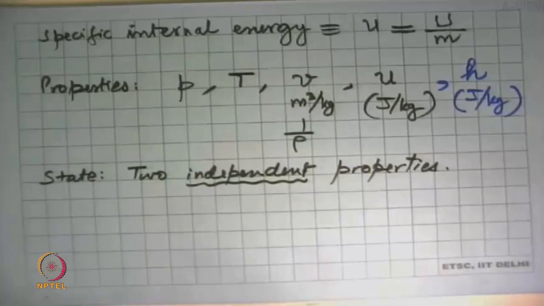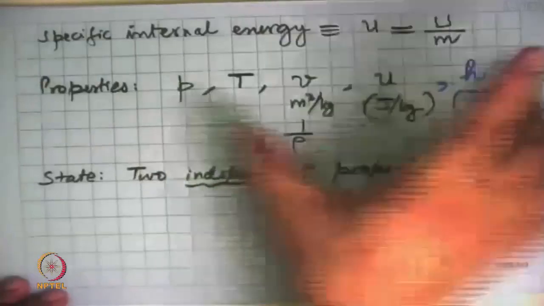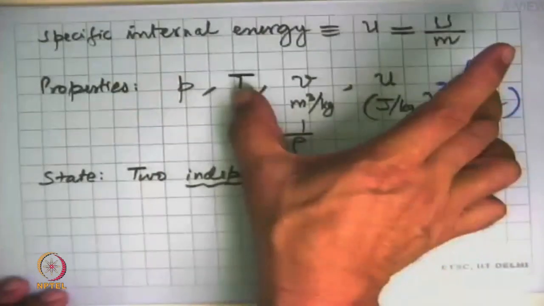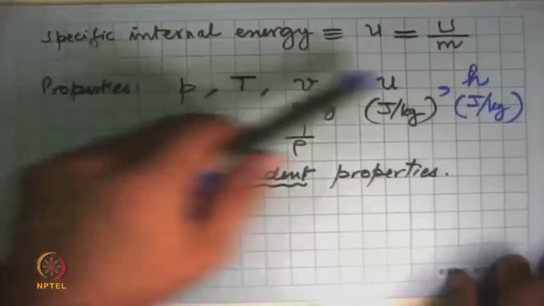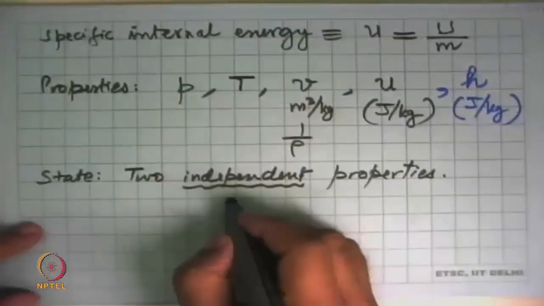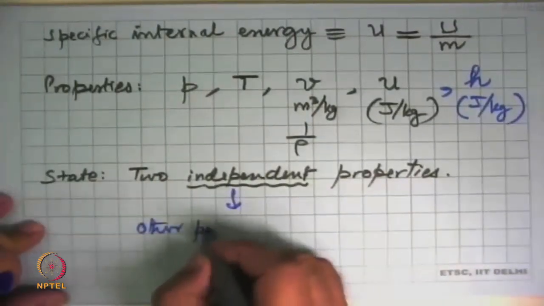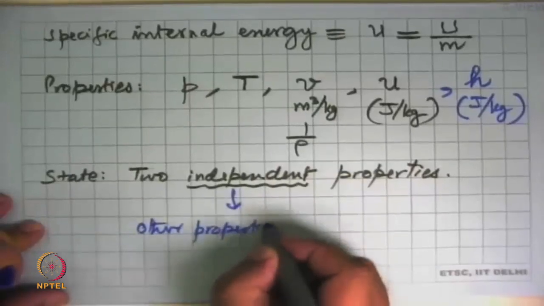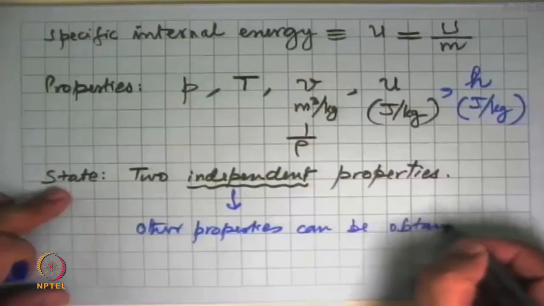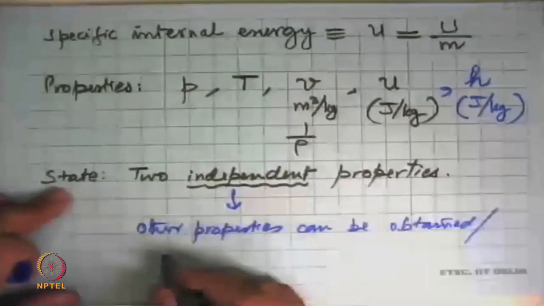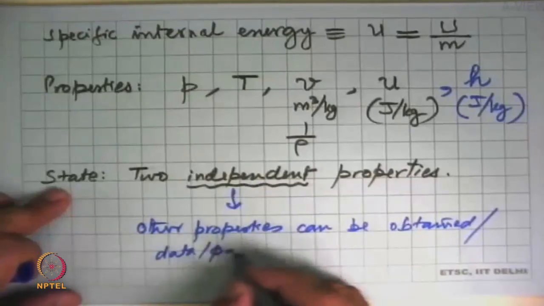And like before, if we know any two of these, or even these two, or these two, the state is completely specified and we can calculate the remaining properties. That is what is important, that if you have these two properties, other properties can be obtained, or there are data or charts or computer programs. From there we can get this.